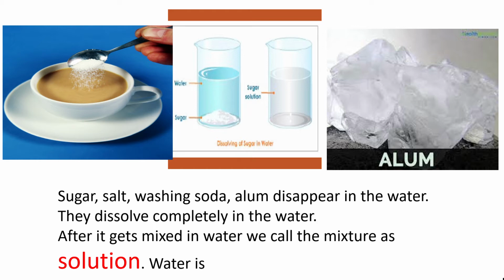And after the things dissolve, that water we can call a solution. That mixture of water and sugar or salt, everything is mixed inside here, and we call this water a solution. And most of the things get dissolved in water, right? Most of the things dissolve in water like sugar, salt, washing soda, alum and all. So water is called a solvent. What do we call it? Water is solvent.